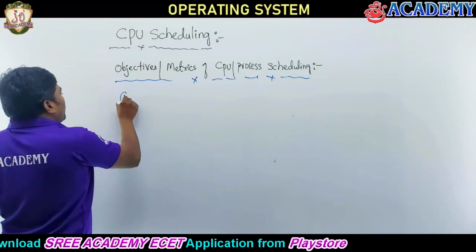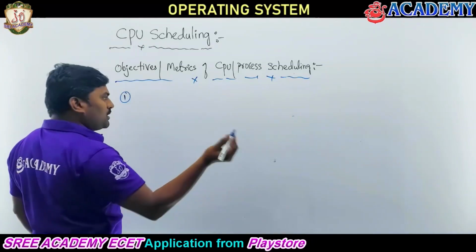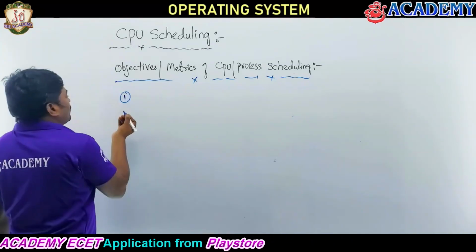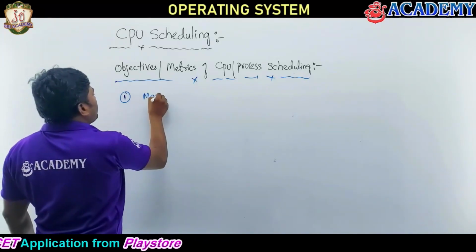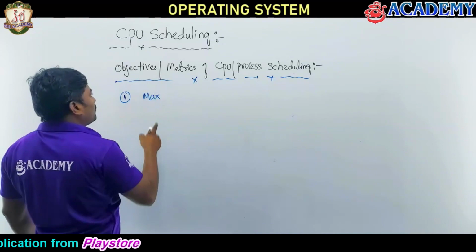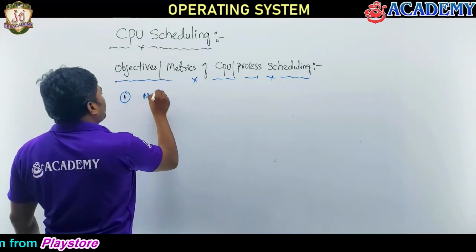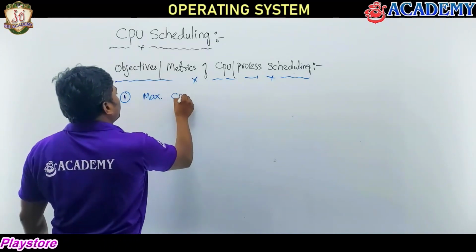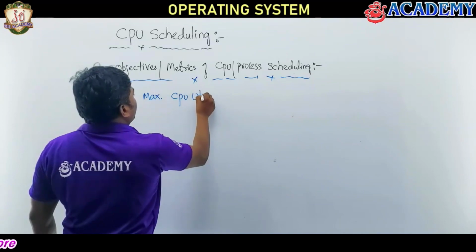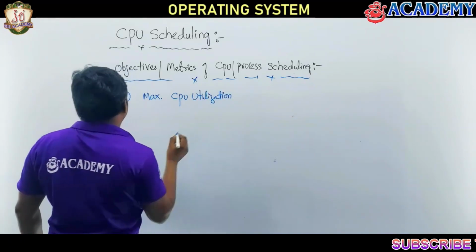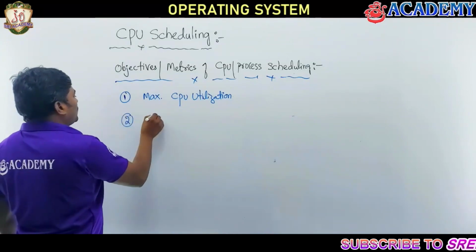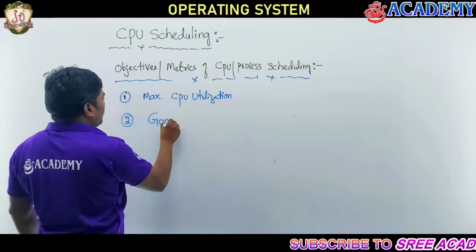For any algorithm or policy you are going to use, the objective metrics are, first, maximize the CPU utilization. Second requirement is generate good throughput.